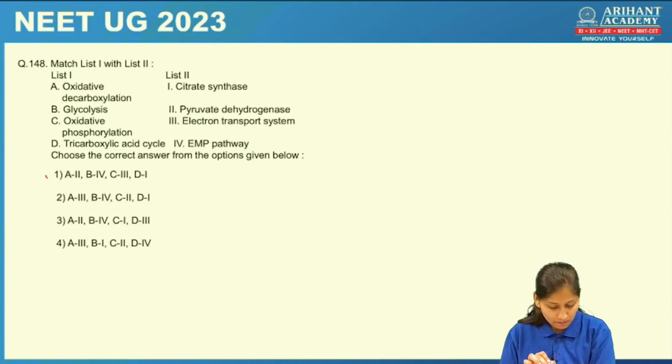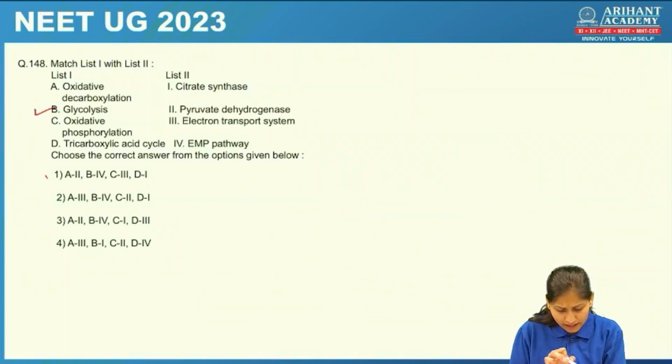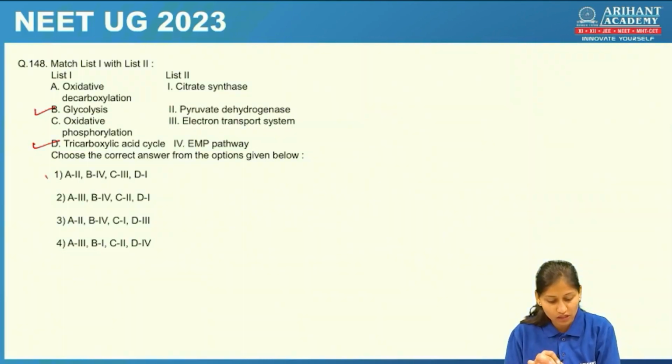Okay, next question. Here, match the following again. So many match the following questions are there, but they are all easy type. Okay, let's check the answer of this. So glycolysis is the most common and we have studied. TCA cycle is the most common one. So let's check for these two first.